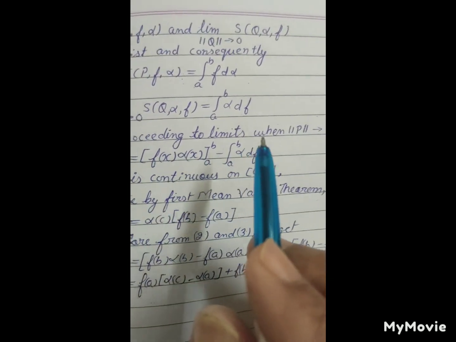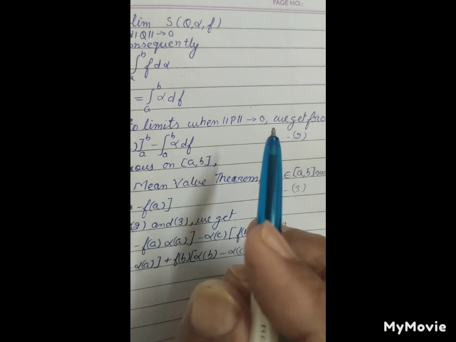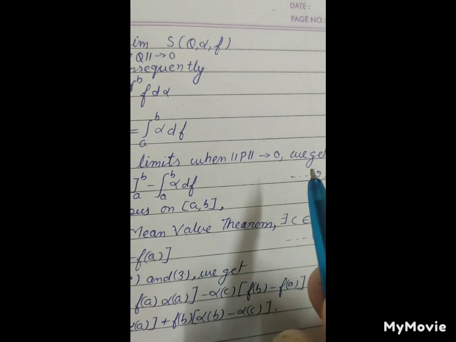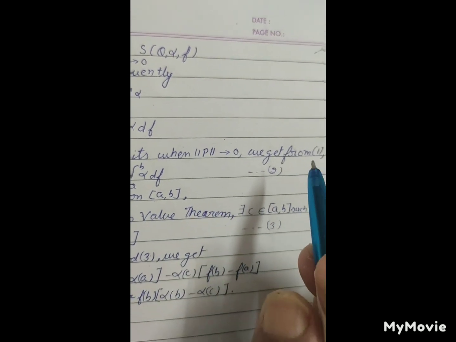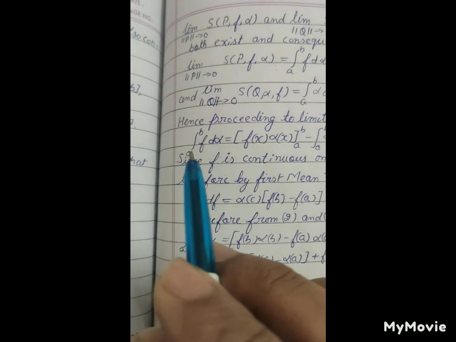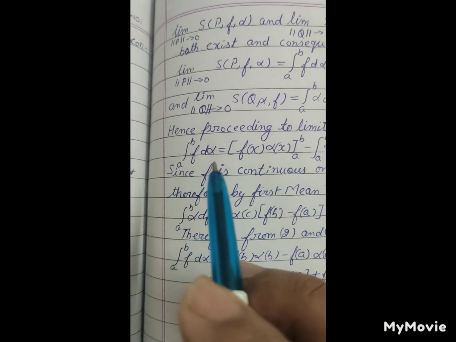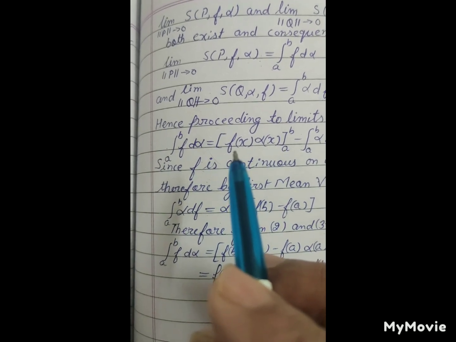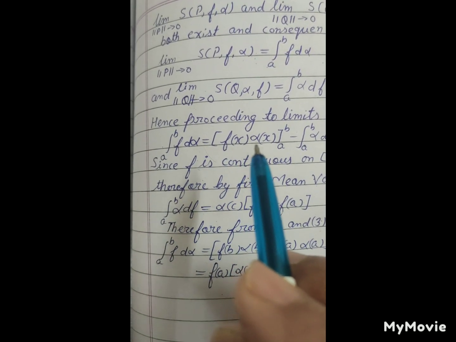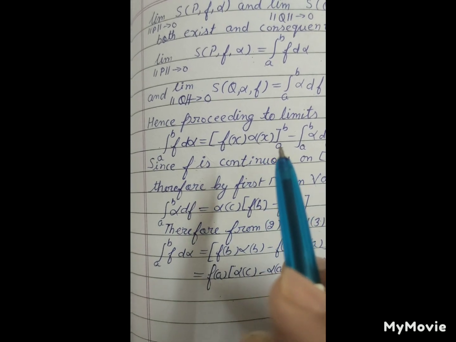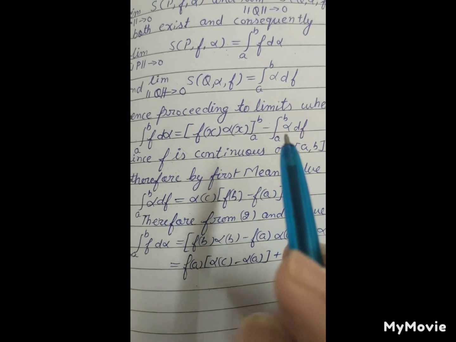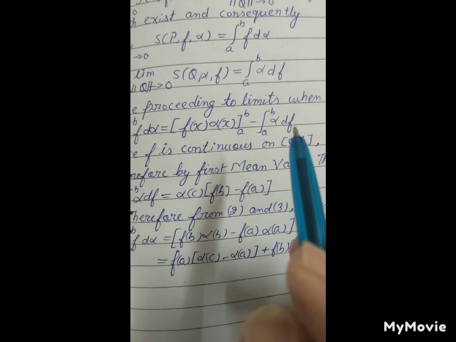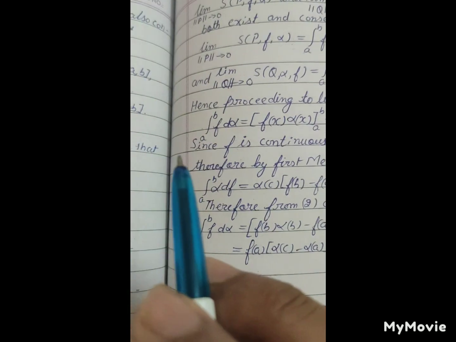Hence, proceeding to the limits when the norm of P tends to 0, we get from (1) the integral a to b of f d alpha equals f(x) alpha(x) evaluated from a to b minus the integral a to b of alpha df. Equation 2.